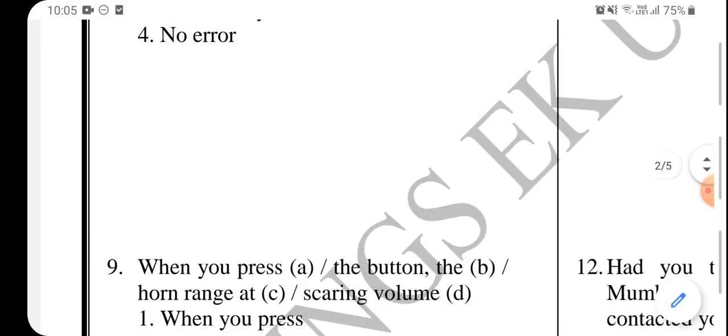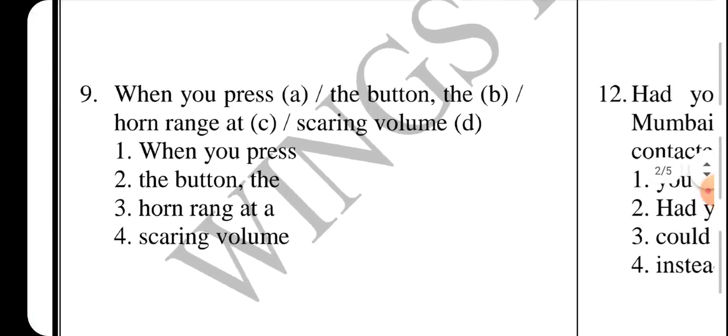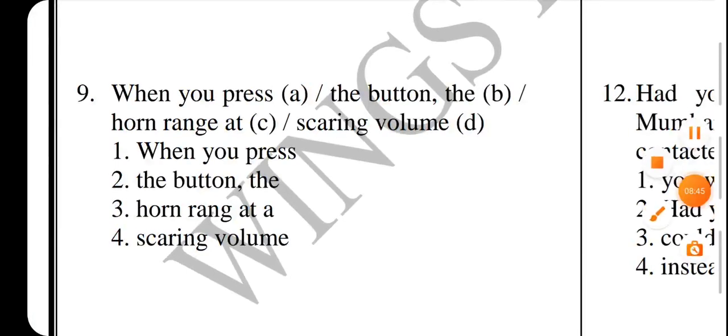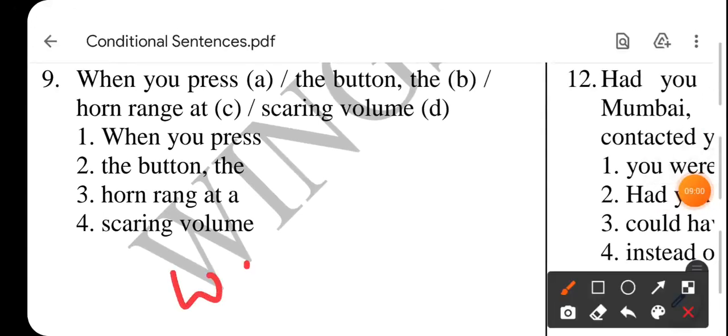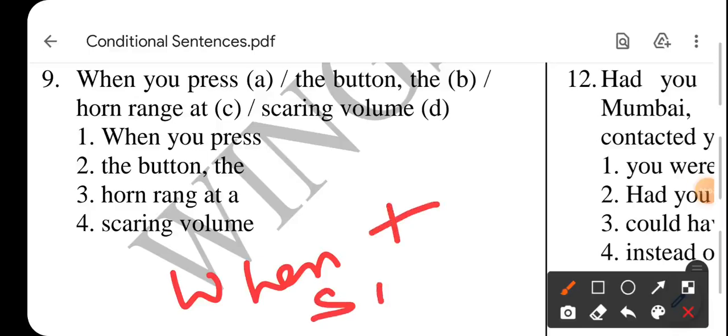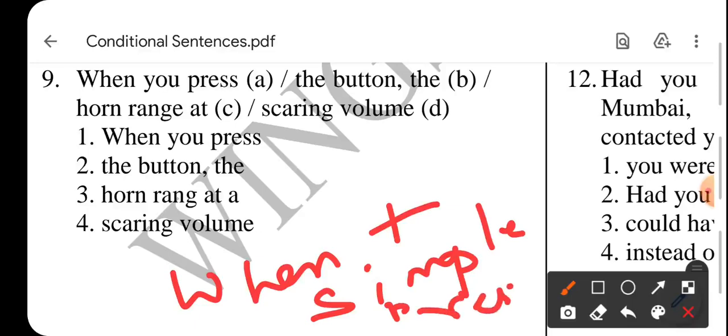Ninth. When you press button, the horn range at scaring volume. The horn, it is here. When है, let me have a pen. Yes, when accompanied by simple present. अब हम sentence देखते हैं, हमारा formation तो यही आना चाहिए.